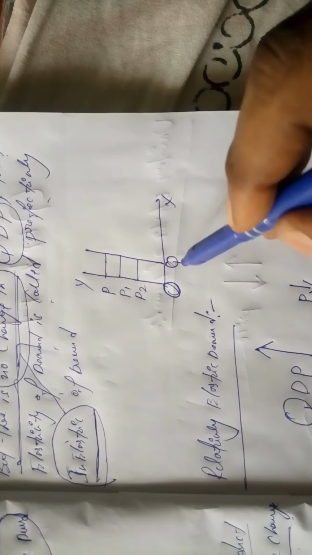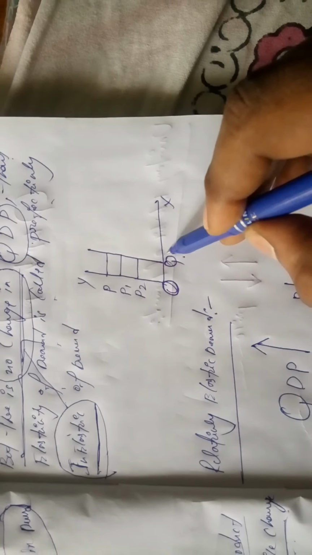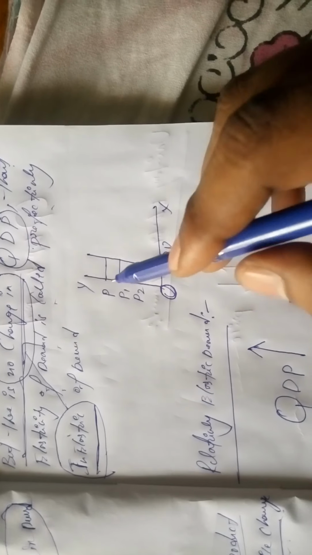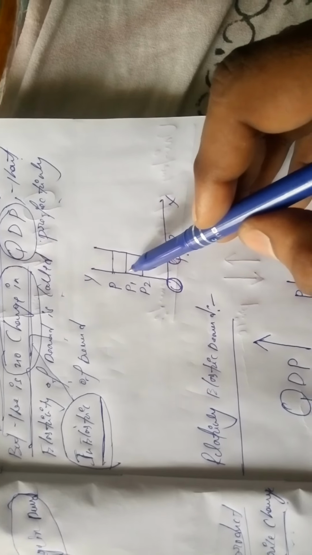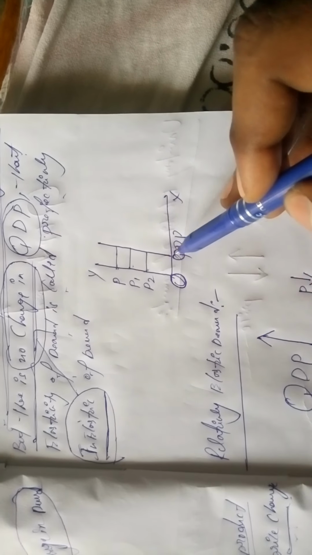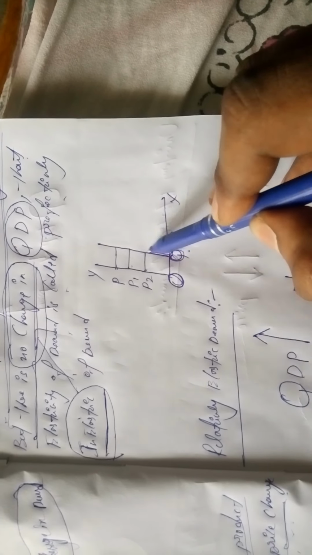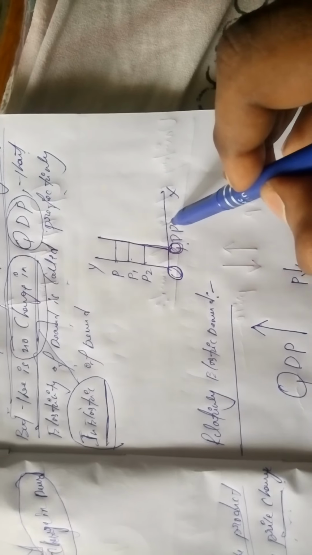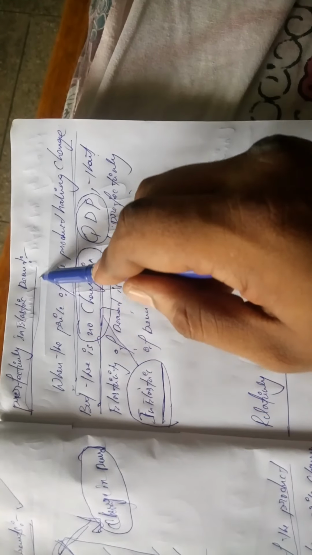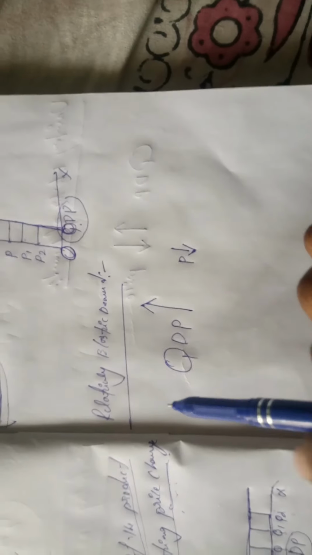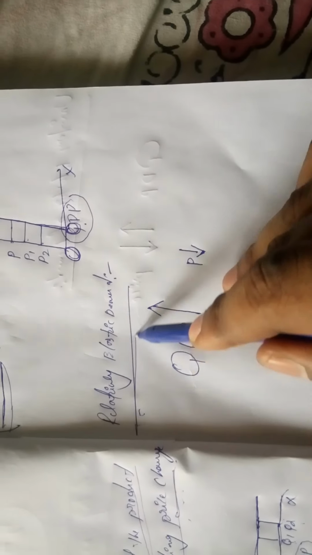On the x-axis we take the quantity demanded of the product. On the y-axis we take price. The price of the product changes from p to p1, p1 to p2, but the quantity demanded of the product stays in a constant position. So this elasticity of demand is called perfectly inelastic demand. And next, coming to relatively elastic demand.